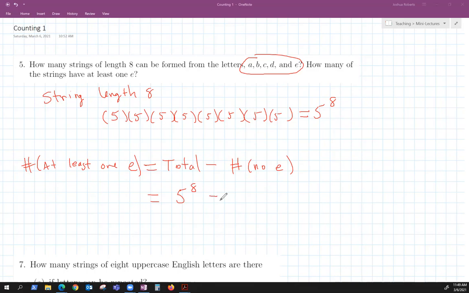And then if I want to count how many of them don't have any E's whatsoever, that means I'm going to be looking at only A, B, C, and D. So that's going to be, excuse me, not 5. It's going to be 4 raised to the power of 8.